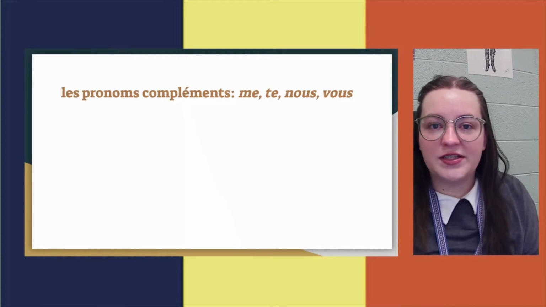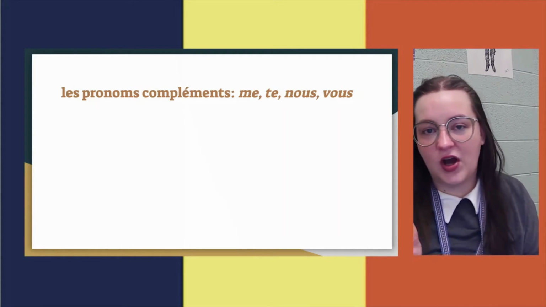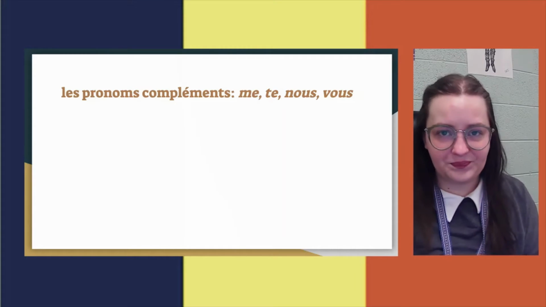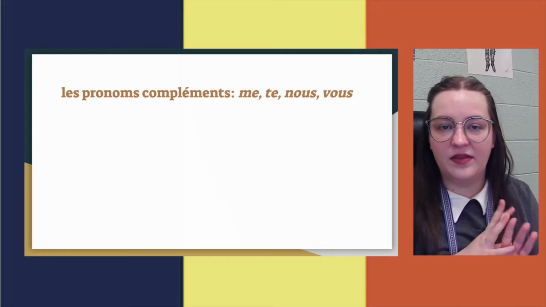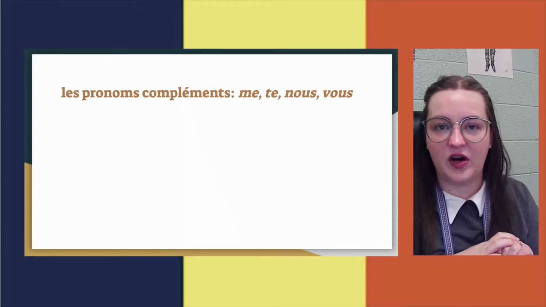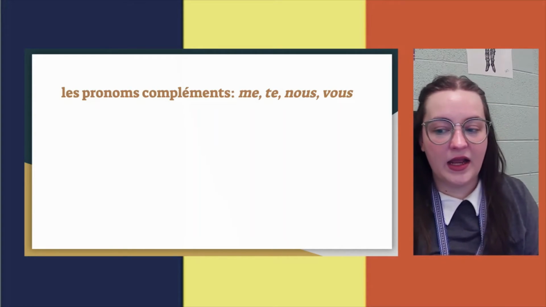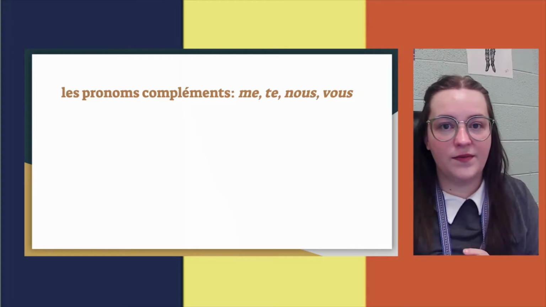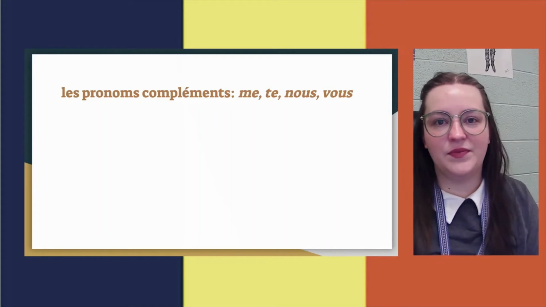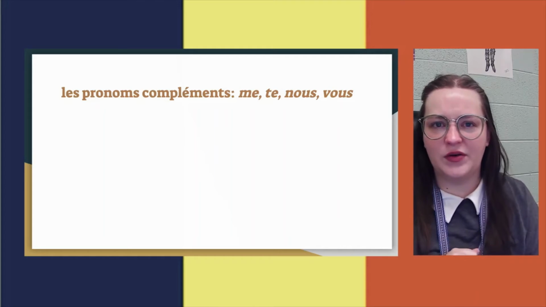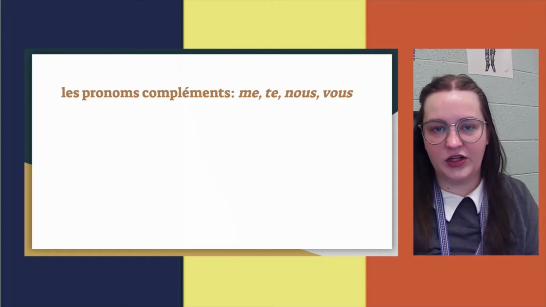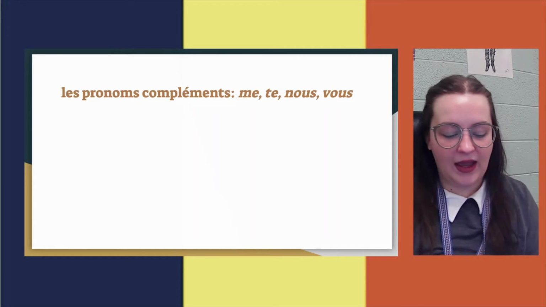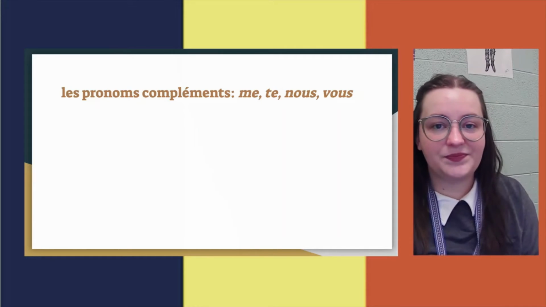So you heard when I just said those sentences, I'm talking to him. The him comes at the end of the sentence. It comes after the verb. Or I showed her the boat. Her comes after the verb. Show her. Okay. In French, I'll just show you.